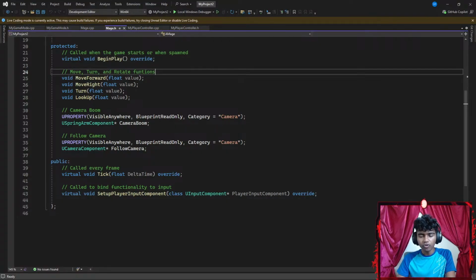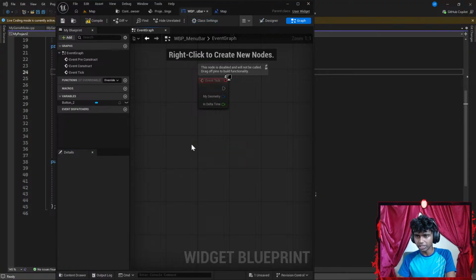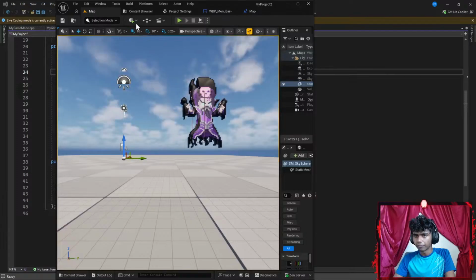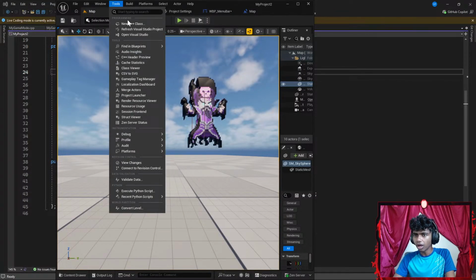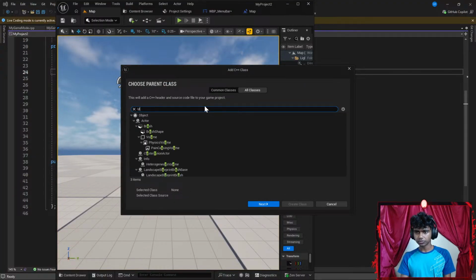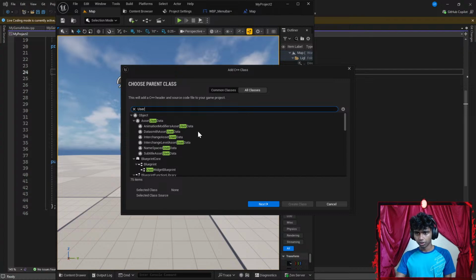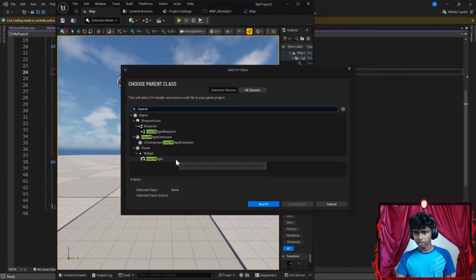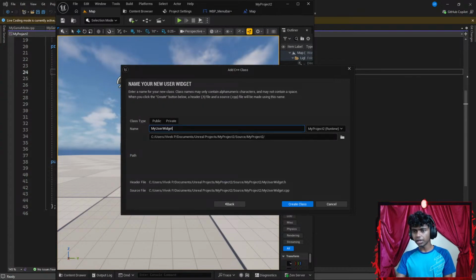No wonder. Before I actually add a button here, I'm gonna go ahead and compile firstly. I'm gonna go to my, let's say, main project. Let's go to something like tools, and then I'm gonna go ahead and create a new class. I'm gonna go to all. I'm gonna create a user widget class. Okay, let's create a user widget. There. Okay, I'm gonna name this class something like menu overlay. Okay, this is gonna be my menu overlay class. Then I'm gonna go ahead and create a class.